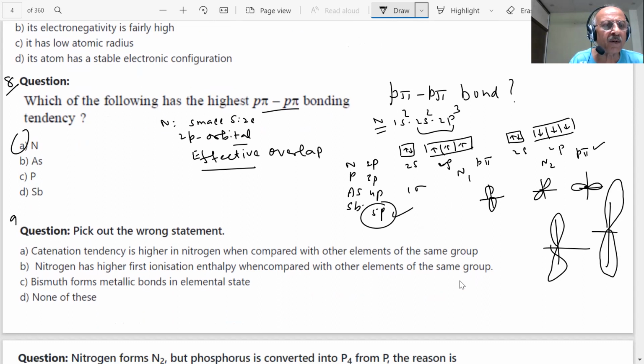Okay, we try to understand everything. Our point is to understand and think before we answer a question. Pick out the wrong statement. Catenation tendency is higher in nitrogen when compared with other elements of the same group. Nitrogen has highest first ionization enthalpy when compared with other elements of the same group. Bismuth forms metallic bonds in elemental state. None of these.